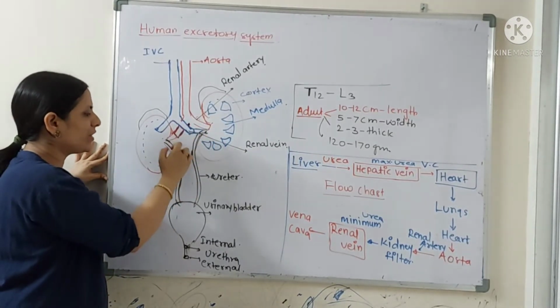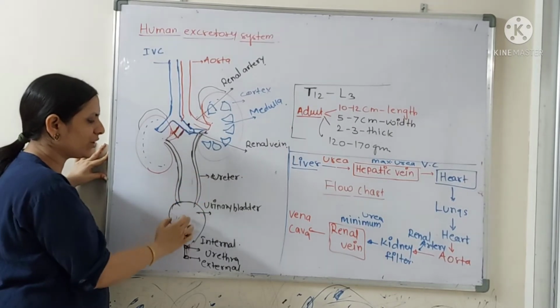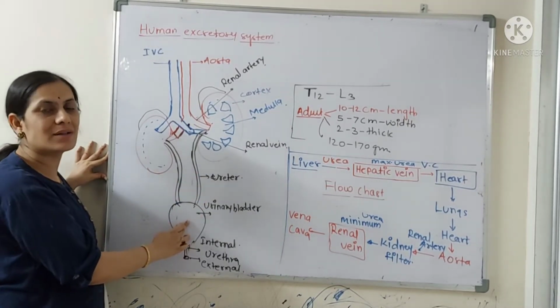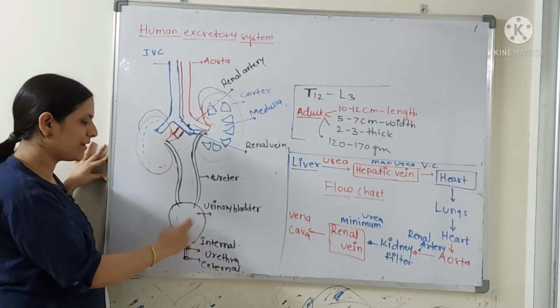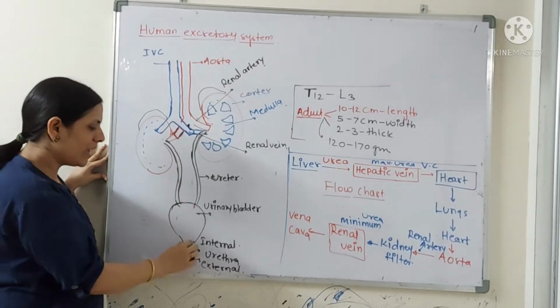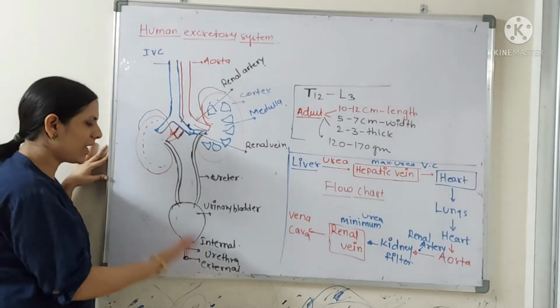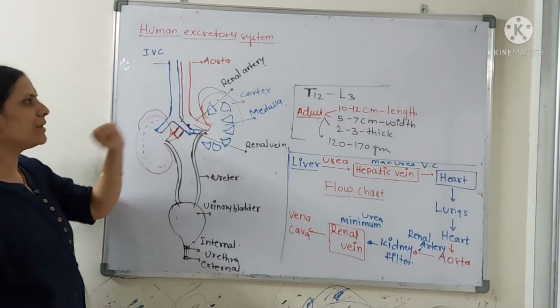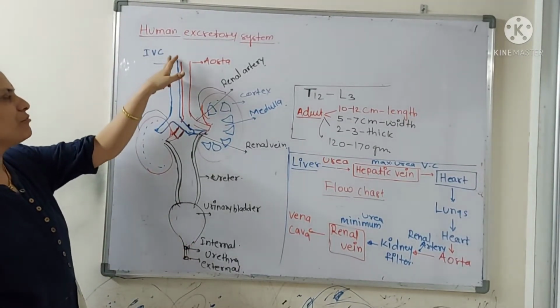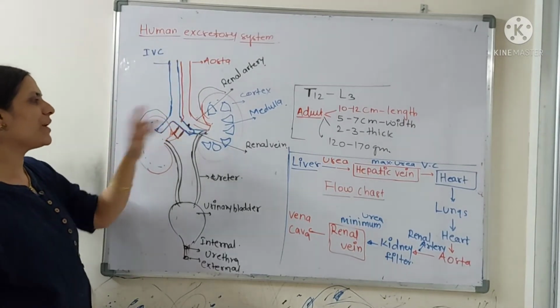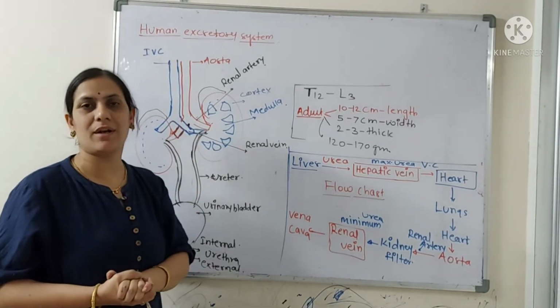From there, two ureters are moving down, and the two ureters open into a sac-like structure known as the urinary bladder, which helps to store the urine. And then you get the urethra, which has two sphincters, one internal and one external sphincter. Here you are able to see the inferior vena cava, which is getting divided into the renal veins also.